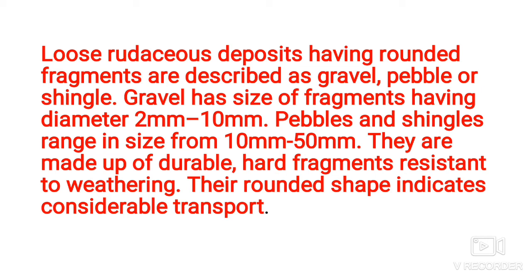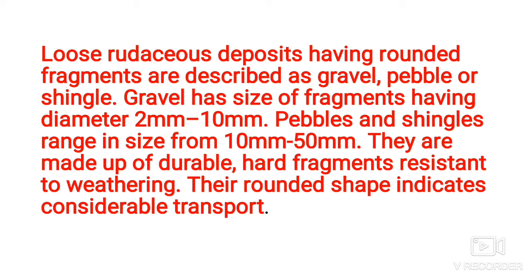So we have seen the definition of rudaceous deposits. At first, classification of sedimentary deposits, then rudaceous deposits, their definition, their formation, and their two types: conglomerate, which contains rounded grains, and breccia, which contains angular grains. And three types of breccia, that is volcanic breccia, fault breccia, and intraformational breccia. And the last part of this lecture is loose rudaceous deposits.